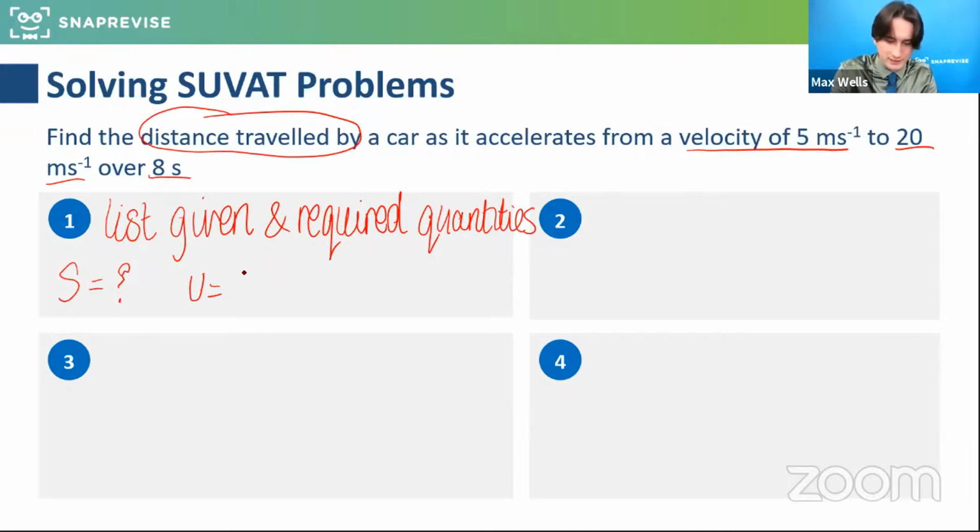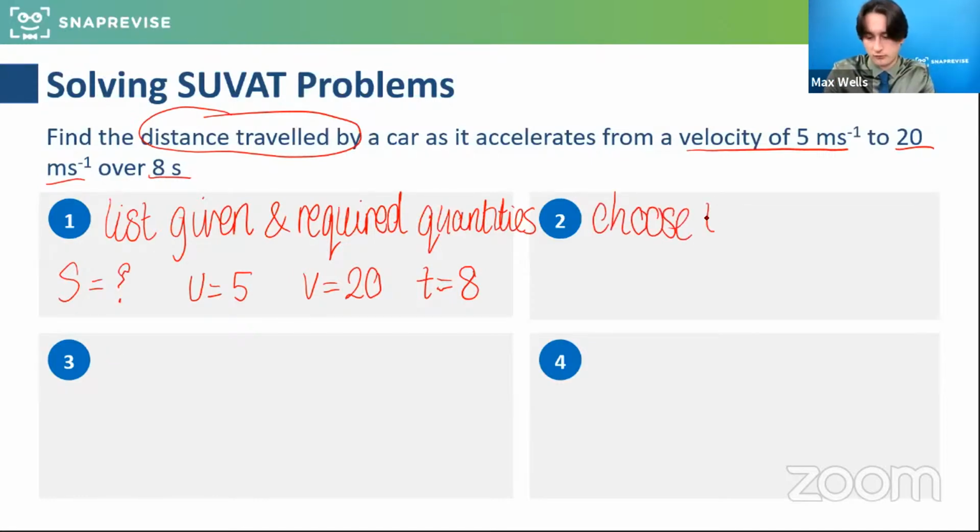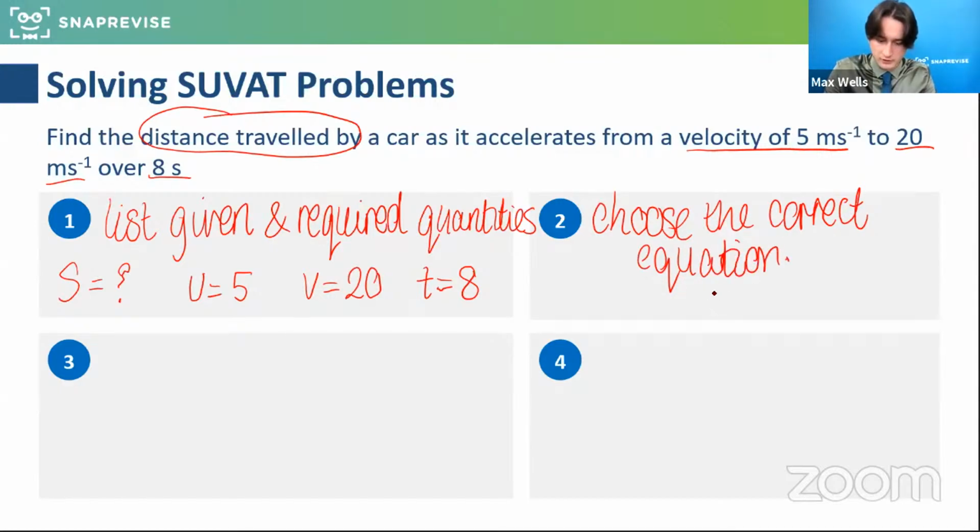Brilliant. Some people have worked ahead already. U equals 5, V equals 20, T equals 8. And then what we need to do is choose the correct SUVAT. So which one did people choose there? So choose the correct equation. So we've just said that S equals U plus V over 2 times the time, and then rearrange and sub in if necessary.